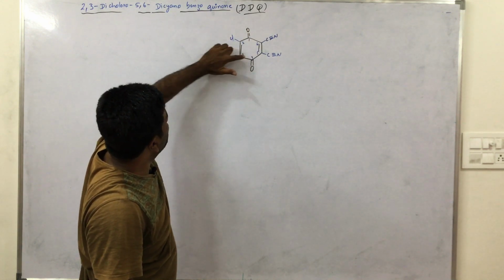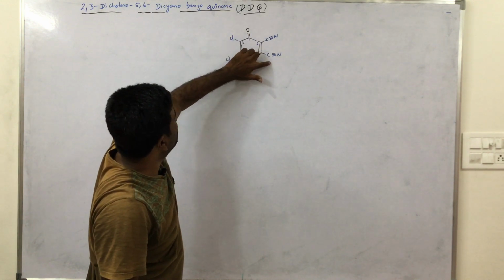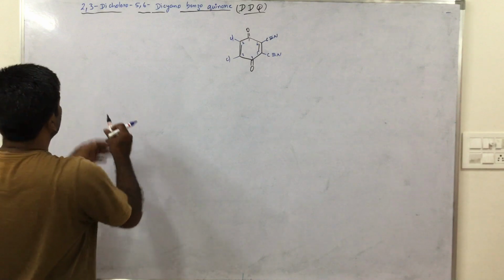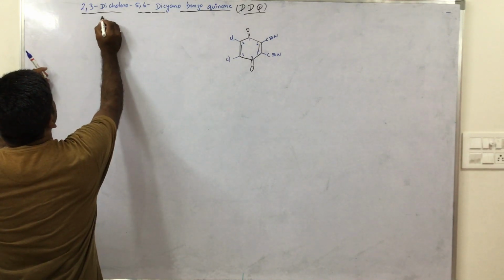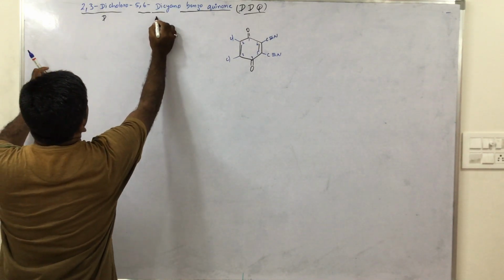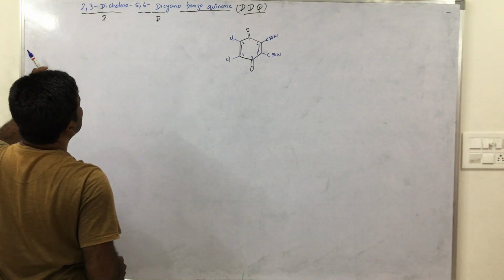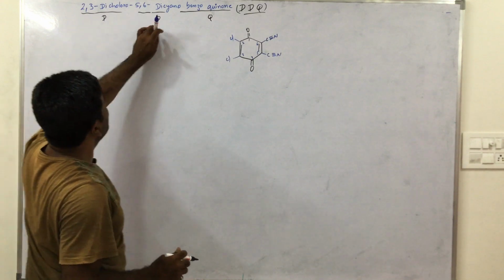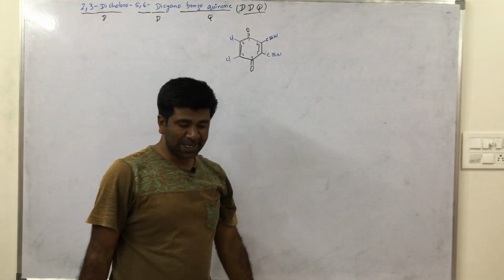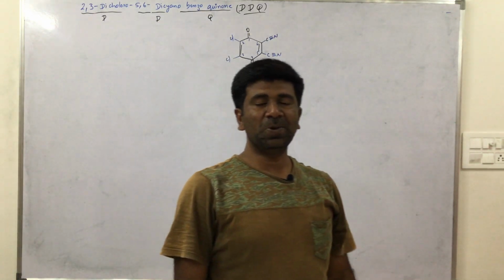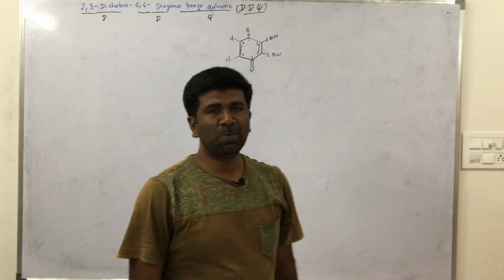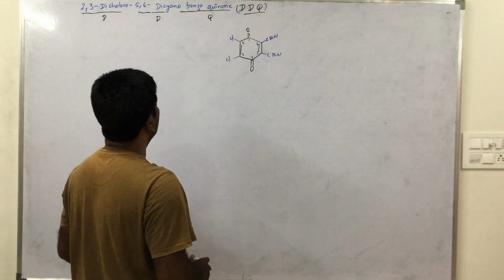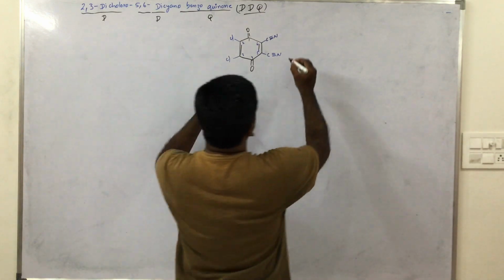2,3-dichloro, 5,6-dicyano benzoquinone. That's why this is called dichloro dicyano quinone, DDQ, a very important oxidative reagent. So some characteristics of DDQ are discussed.